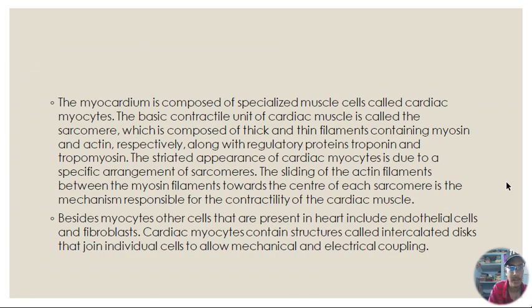The myocardium is composed of specialized muscle cells, cardiac myocytes, and the basic contractile unit of the cardiac muscle cell is called the sarcomere, which is composed of thick and thin filaments containing myosin and actin, respectively, along with the regulatory proteins troponin and tropomyosin. The striated appearance of the cardiac myocyte is due to the specific arrangement of the sarcomeres. The sliding of the actin filaments between the myosin filaments toward the center of each sarcomere is the mechanism responsible for the contractility of the cardiac muscles.